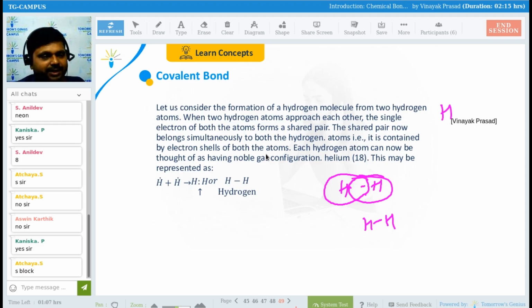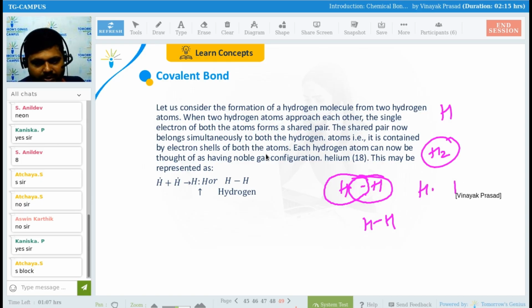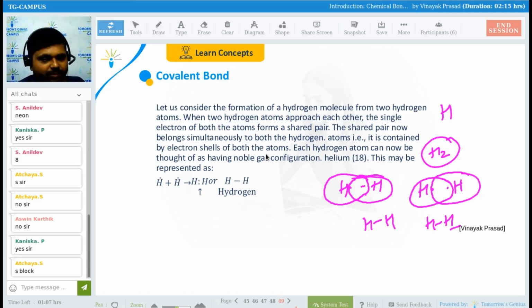Hydrogen alone will not exist until it forms H2. So how will H2 be formed? By sharing of the outermost electron of this hydrogen and this hydrogen. So there will be a formation of a bond, H and H. A single bond will be formed.